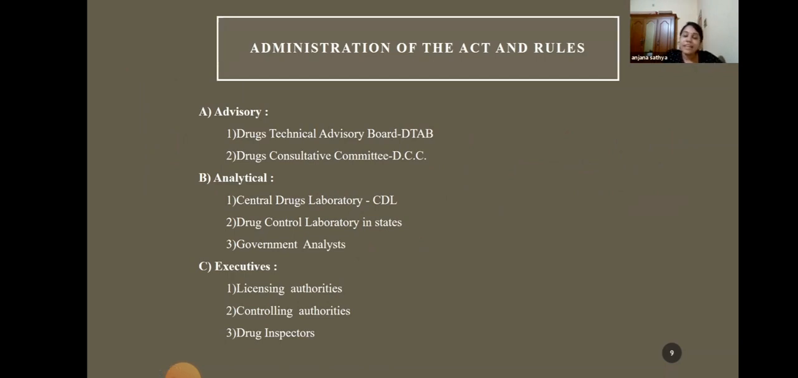Okay, next one is the administration of the Act and rules. How the Act has been regulated, how the Act has been made, or how the amendments are made in the Act. So, what are the functioning authorities of the Act? There are three categories of functions that are done in the Drugs and Cosmetics Act: advisory aspect, analytical aspect, as well as executive. Executives are the ones who actually check whether the Act or rules have been implemented properly.